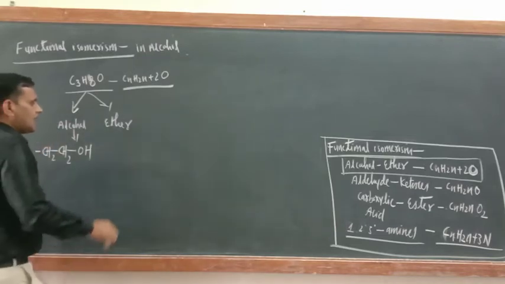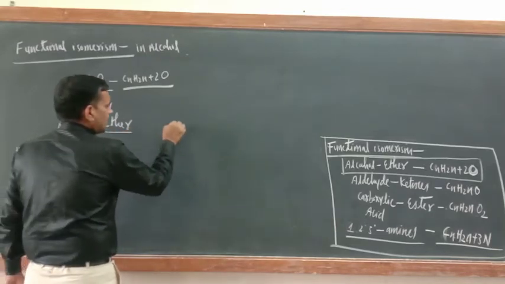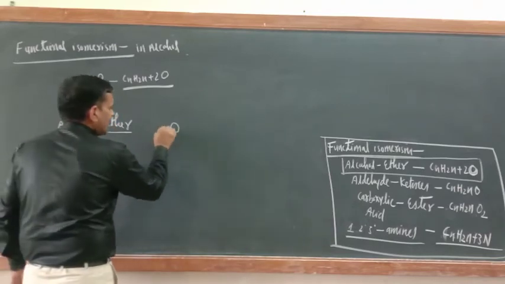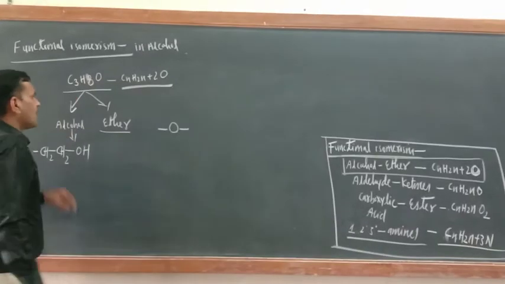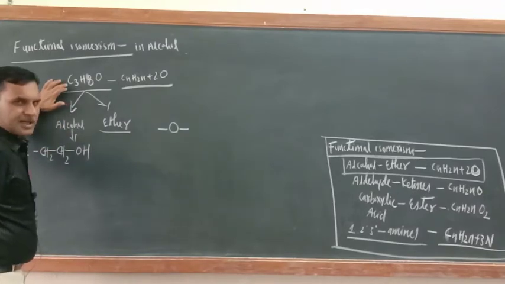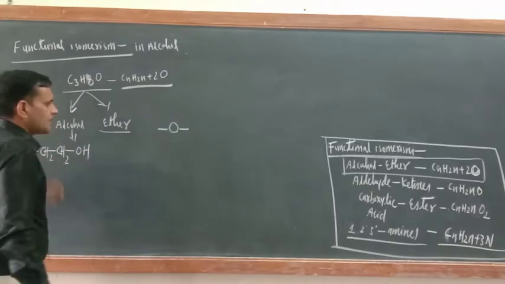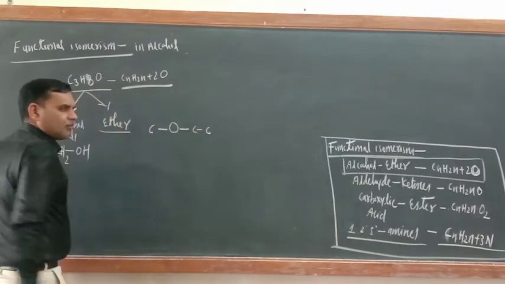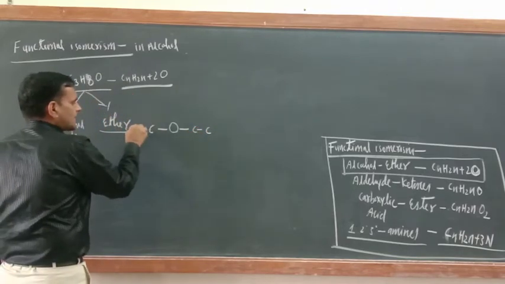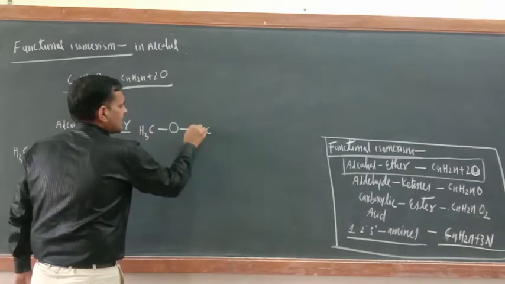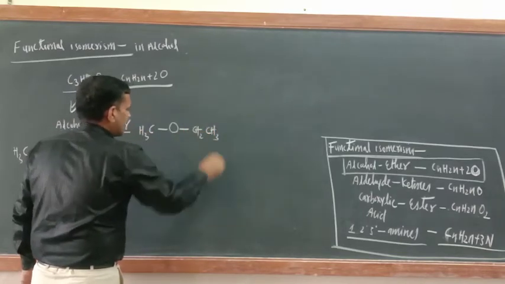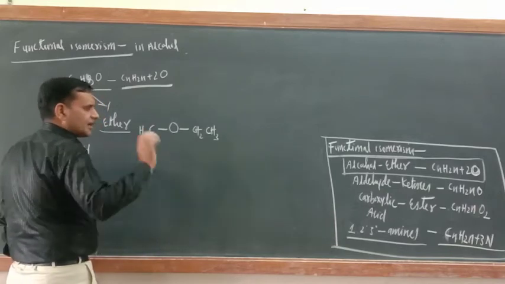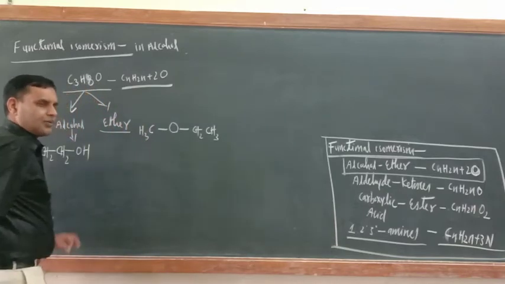Now similarly ether, first you write the functional group. What is the functional group of ether? Divalent oxygen. Now how many carbon atoms are there in this compound? 3. So one side 2 carbon atoms and one side 1 carbon atom. Fulfill these carbon atom balances: CH3, CH2, O, CH3. Now what is the name of this one? Ethyl methyl ether. I am not talking about the IUPAC name.